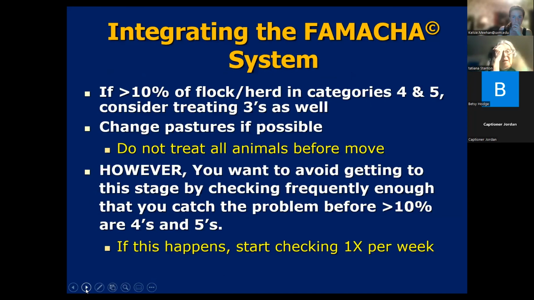However, what you need to keep in mind is that if you've waited long enough that greater than 10% of your flock and herd is in categories 4 and 5, then the recommendation for FAMACHA is that you would usually treat all the 3s as well. And often when you reach that case, most of your animals are at least a 3. And so that means you're going to end up treating a whole bunch of your animals all at one time. And so you really want to not get to that stage if at all possible.